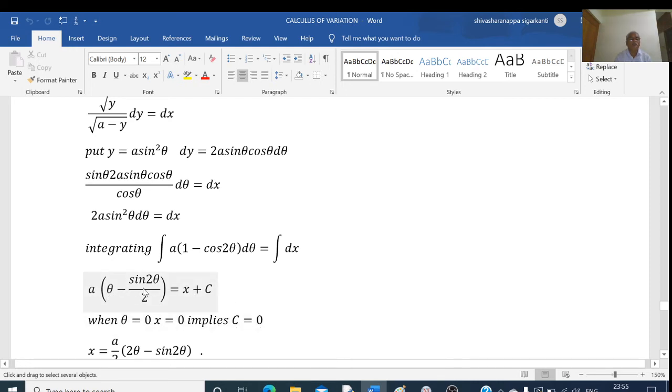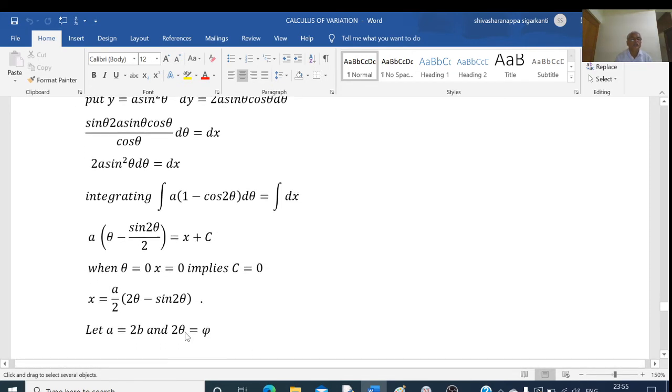So I am getting x is equal to a into theta minus sin 2 theta by 2. Or taking 2 LCM here, we can write x is equal to a by 2 into 2 theta minus sin of 2 theta.